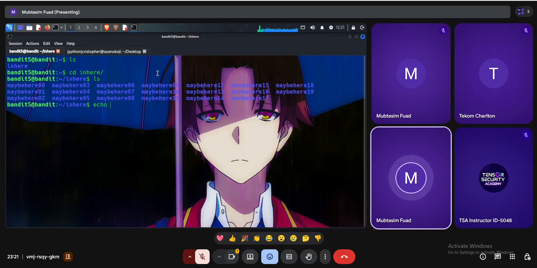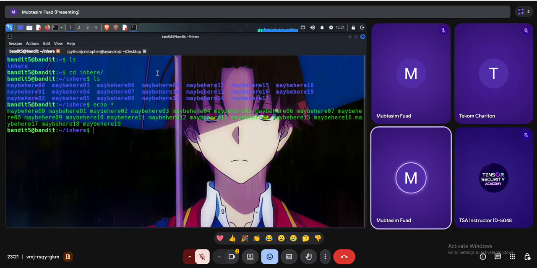So if I use echo, then star, maybe I can see all the files, all the directories. So it is not working also. In that case, I can do one more thing. First of all, what is done by echo actually? Echo is a command line utility in bash. It is the same as the print statement in Python. It prints everything I have just specified.